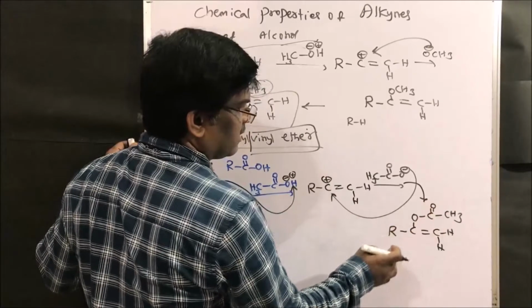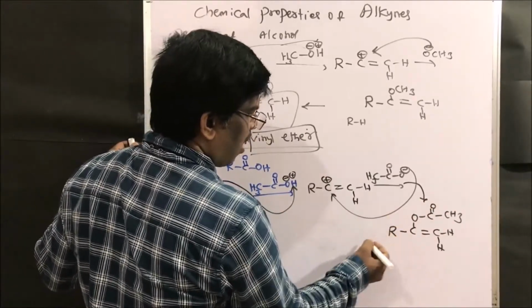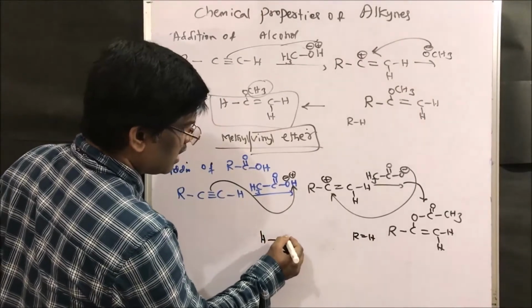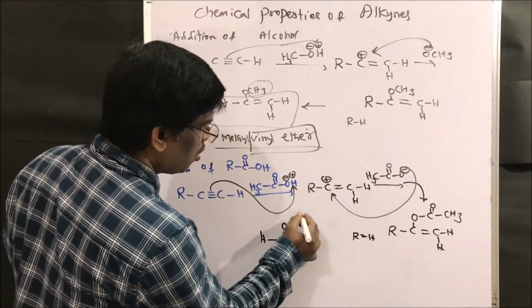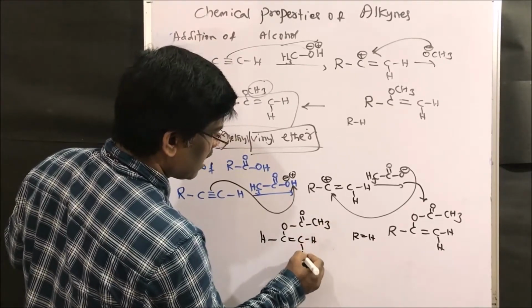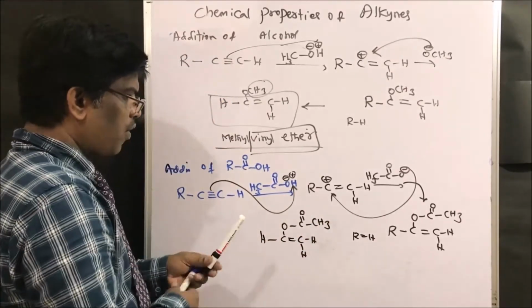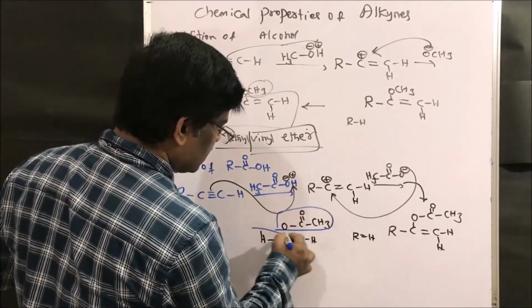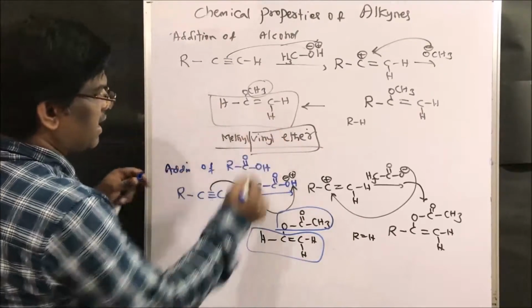Vinyl acetate. So if R equals hydrogen, what is the compound? Hydrogen, CO CH3, double bond CH and CH. What is the compound here? This is acetate, this is vinyl, the same vinyl is here.